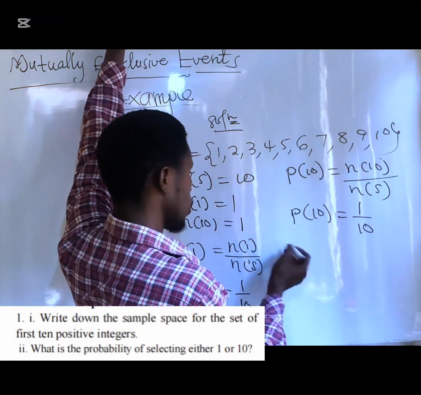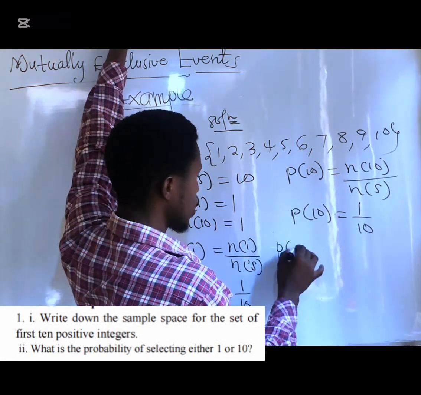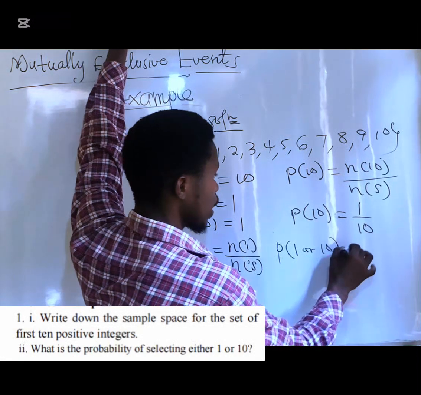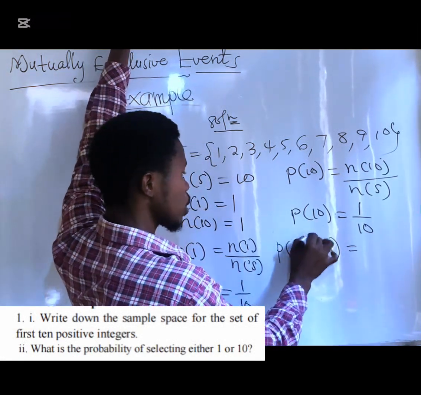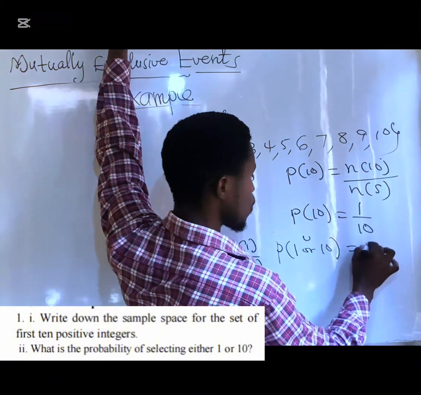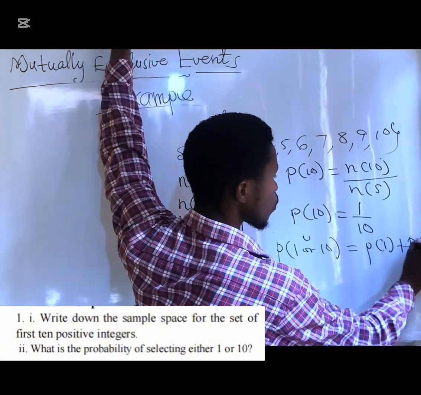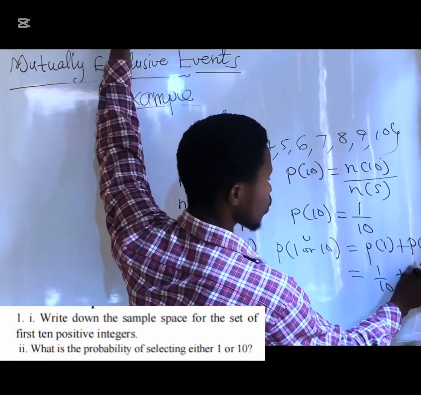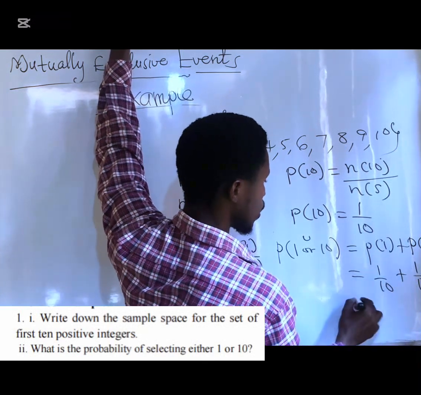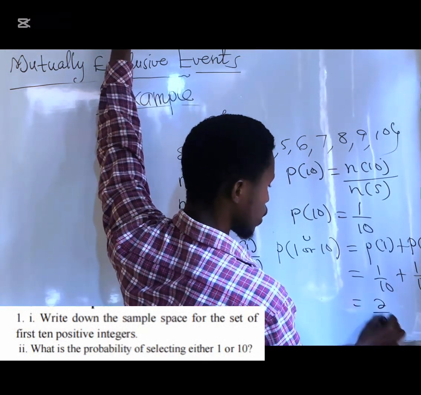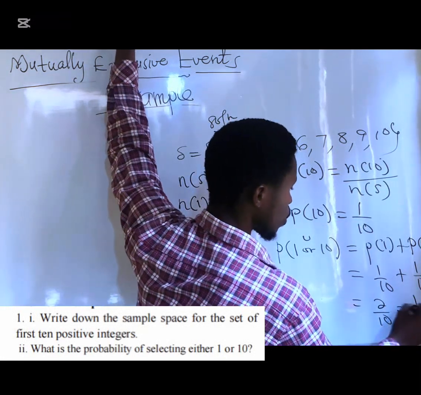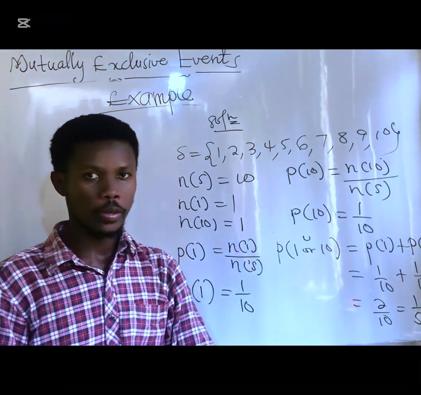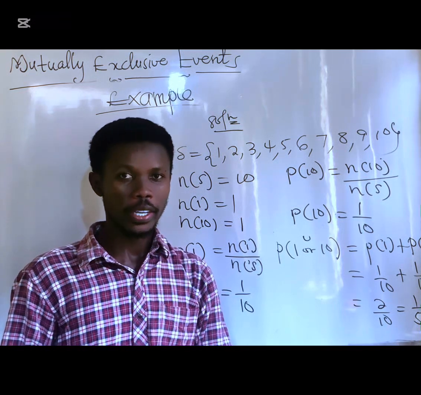So by the law, the question is that you should find the probability of obtaining 1 or 10. And for that one, the formula, because it's "or", is the same as union. Is that okay? So the formula is going to be the probability of obtaining 1 plus the probability of obtaining 10. The probability of obtaining 1 is 1 over 10, plus the probability of obtaining 10, which is also 1 over 10. And this will give us 2 over 10. Is that okay? 2 over 10 is the same as 1 over 5. So that is the solution to this question. Is that okay?